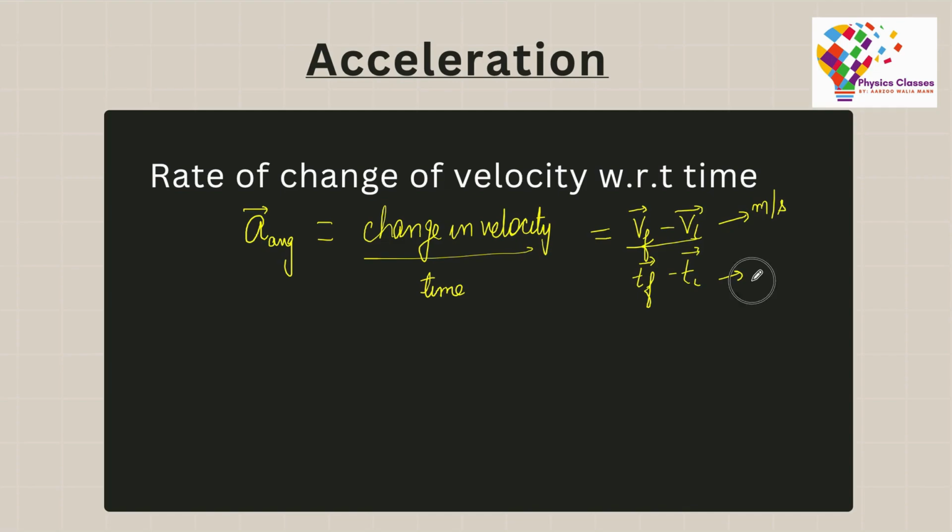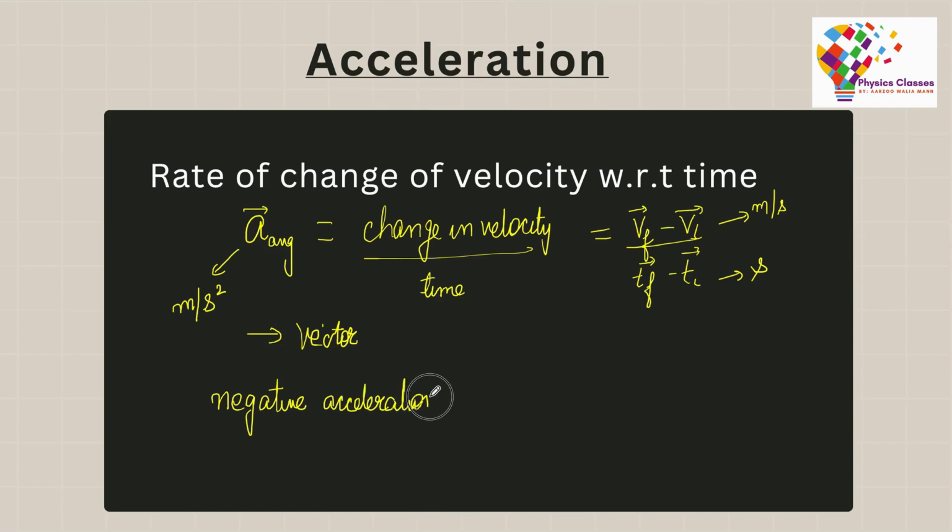Now acceleration is also a vector quantity because it is dependent on velocity. Therefore it can be positive, negative, or zero as well. Negative acceleration is called retardation, or it is also called deceleration.